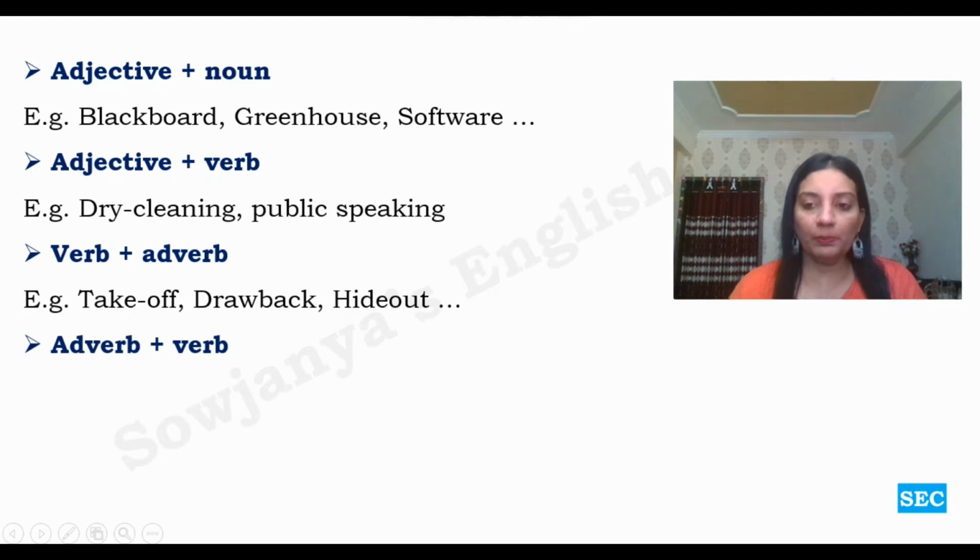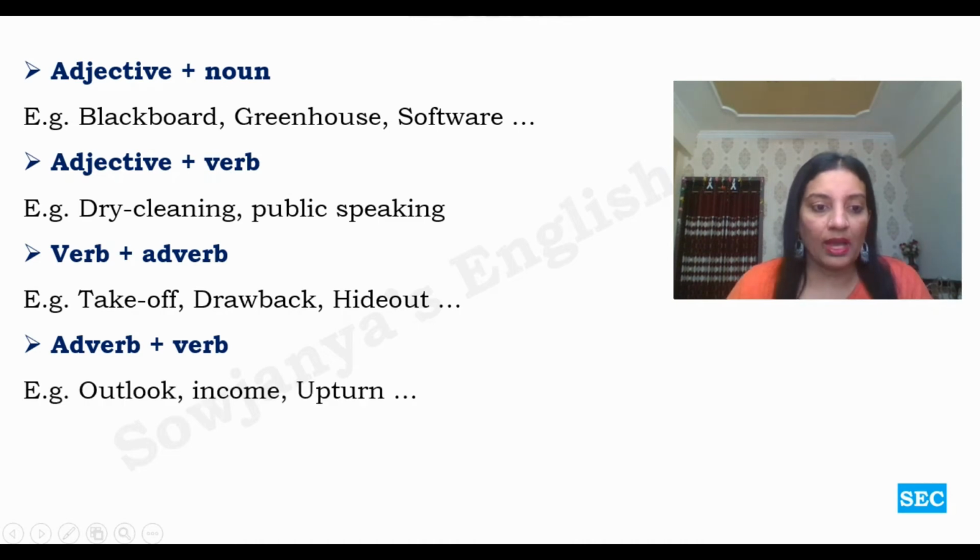And then adverb plus verb combinations which act as nouns, compound nouns. Let us see. Outlook, income, upturn. So out is adverb, look is verb. In is adverb, come is verb. Up is adverb, turn is verb. So these combinations also act as compound nouns.